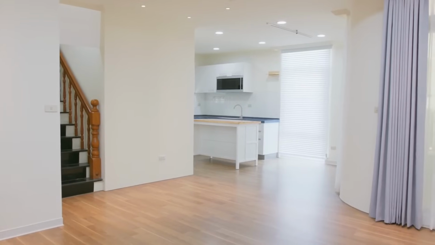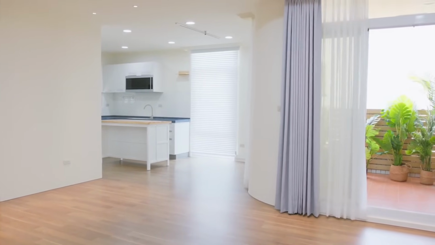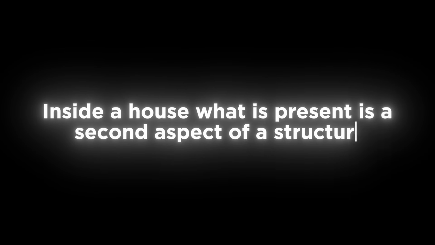What is the other aspect? Now you're bored looking at the house from outside, so you went inside the house. Now you can clearly distinguish which is a kitchen. Oh, this side is a kitchen. Oh, this side is a master bedroom. Oh, this is the foyer area. Oh, this is where the god is kept. This is the living area. Oh, this is the utility. Basically, what is present inside a house is the second aspect of structure.